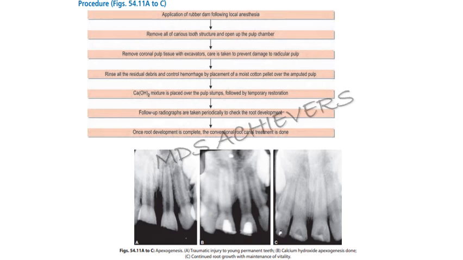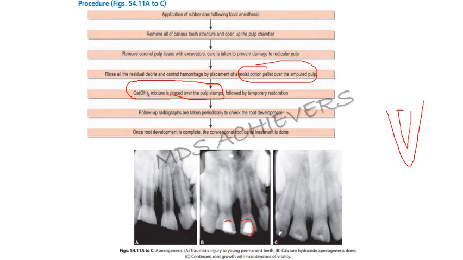Then rinse all the residual debris and control the hemorrhage by placing a moist cotton pellet over the amputated pulp region. A calcium hydroxide mixture is the material used to place over the pulp stumps. Here you can see the calcium hydroxide placed over the pulp stumps, followed by temporary restorations.